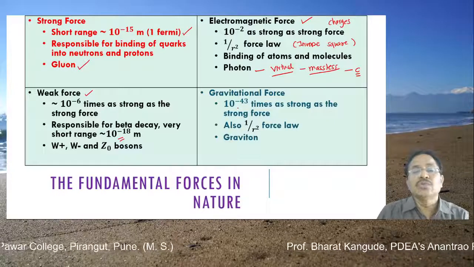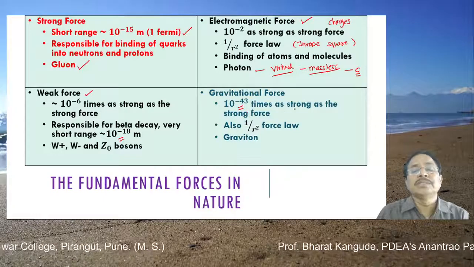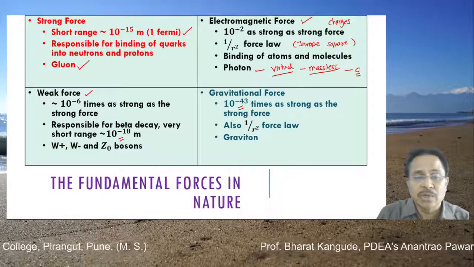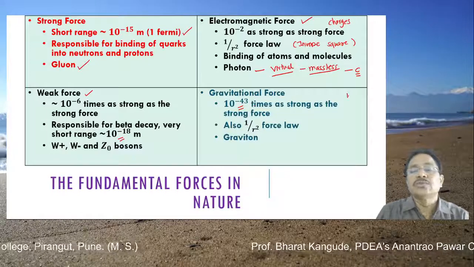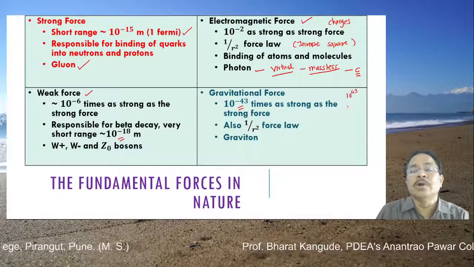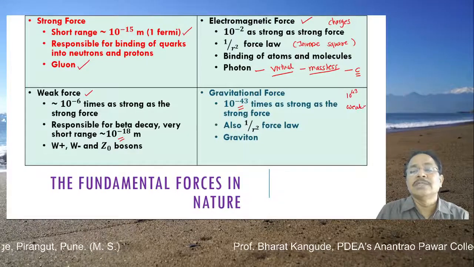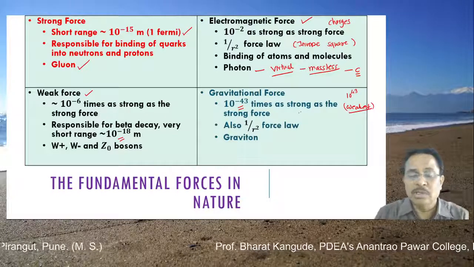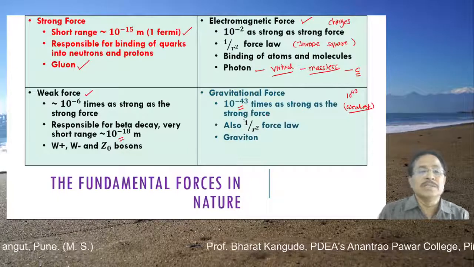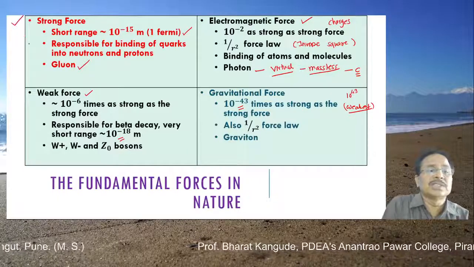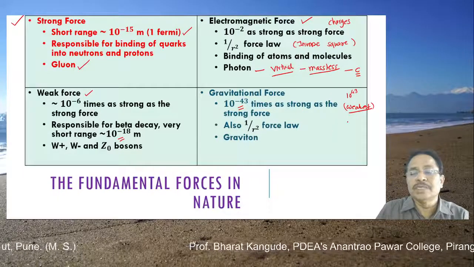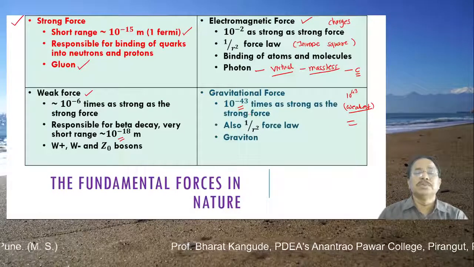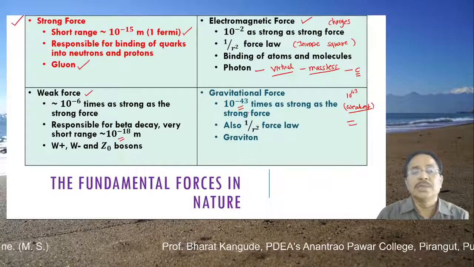It is 10 raised to minus 43 times as strong as the strong force. So as compared to the strong nuclear force, this is 10 raised to 43 times weaker, and therefore this is called the weakest force inside the universe. Amongst all these forces, this is the strongest one, and this is the weakest one. So that is to be understood, this gravitational force is much weaker as compared to the strong force,